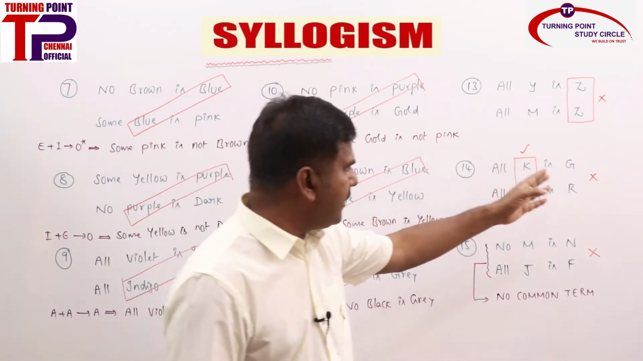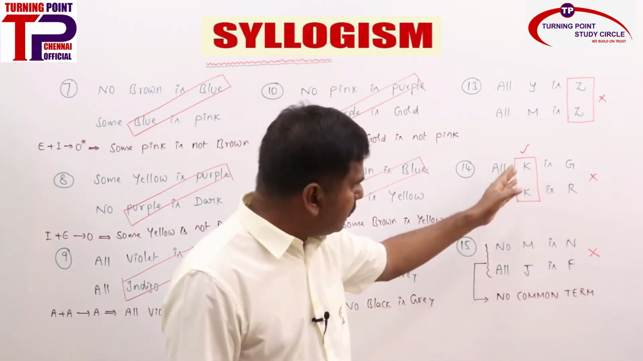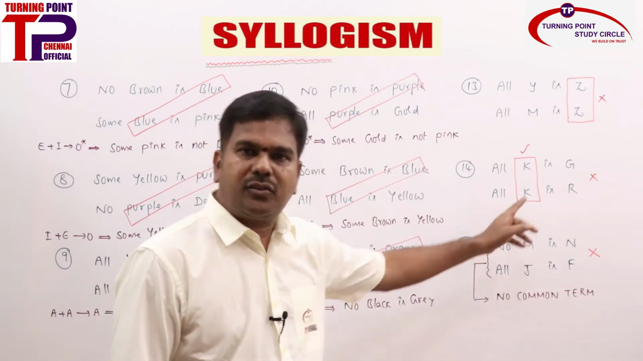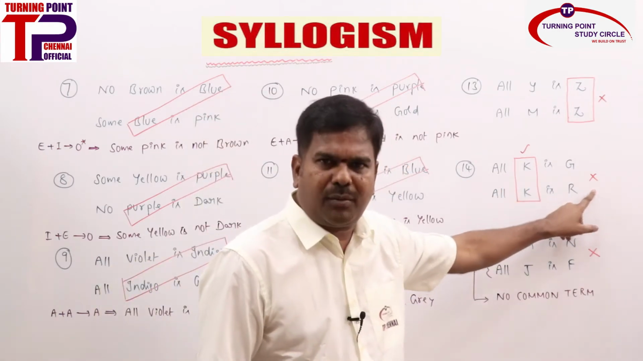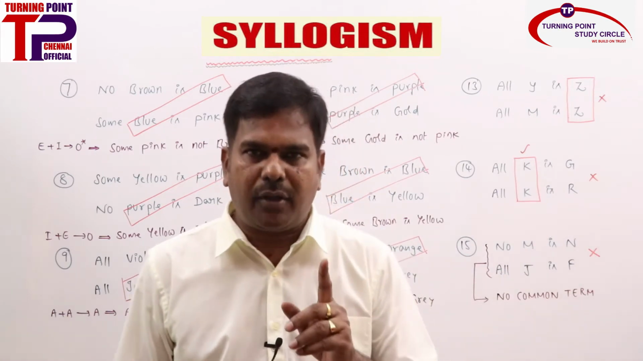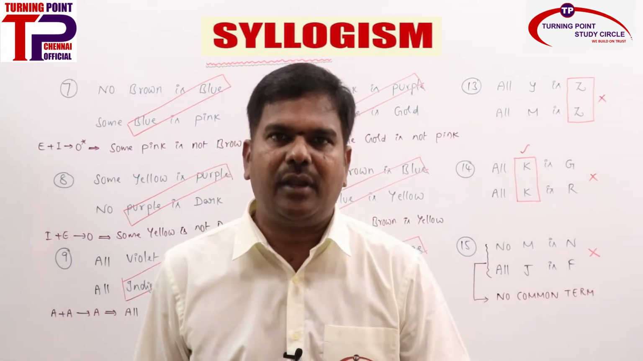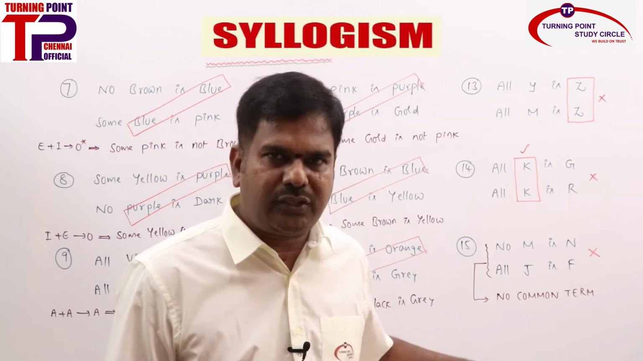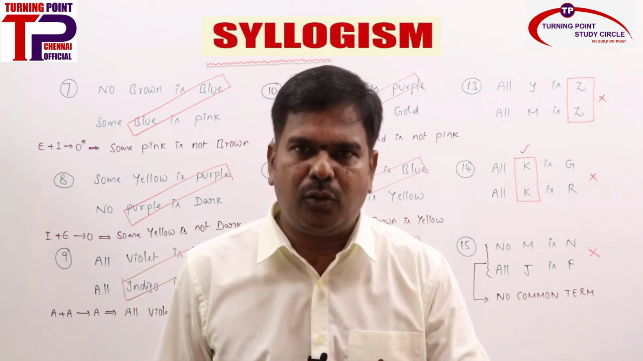All K is G, all K is R. So again, common term as subject. As of now we are saying no conclusion, but we do have a conclusion. Remember, both A statements with a common term as subject, we do have a conclusion. Since we are going ahead with the rule-based one first, as of now we are saying no conclusion.